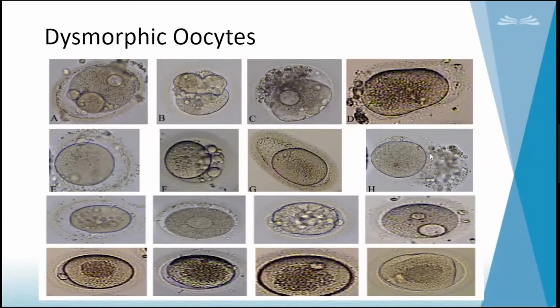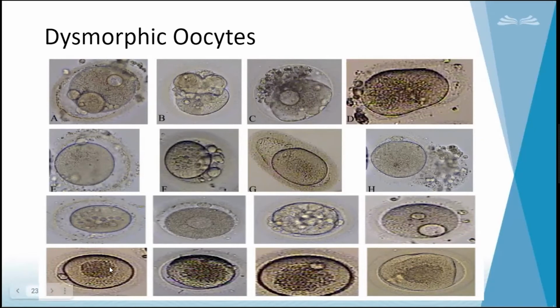Here cumulus will be there inside the zona sometimes, might be due to denudation errors or inherent also. So multiple vacuoles, SER vacuole and again vacuoles, dark cytoplasm, pitted cytoplasm, severe granulation.